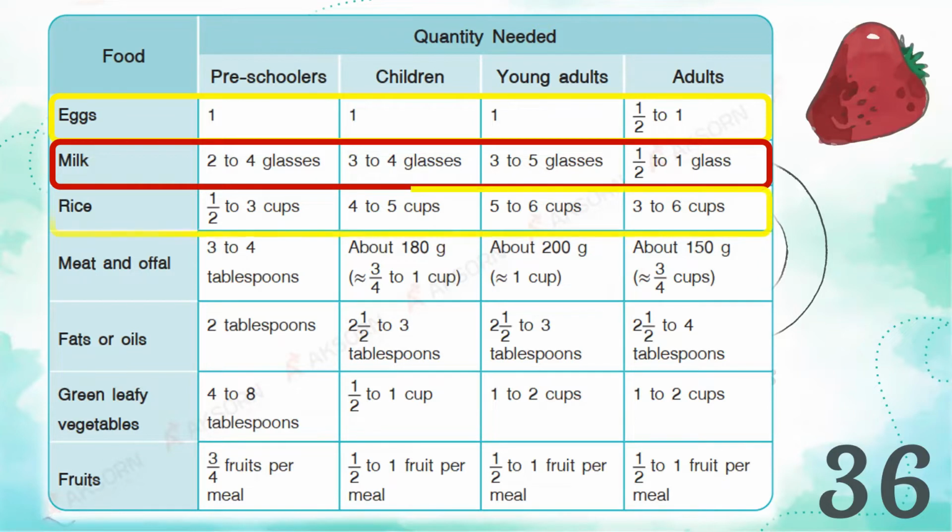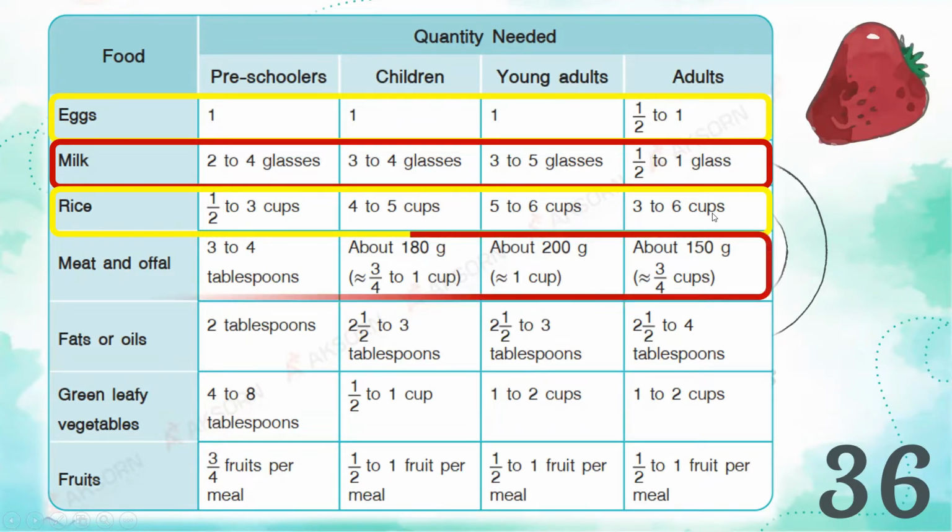Next, for rice, for preschoolers, 1/2 to 3 cups is good. For children, 4 to 5 cups. For young adults, 5 to 6 cups of rice. And for adults, 3 to 6 cups of rice.